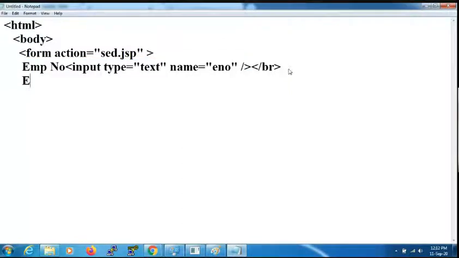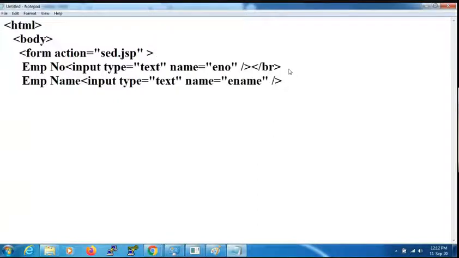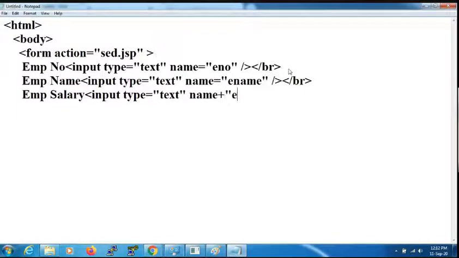Employee name, input type is equal to text, name is equal to name. Then a break here. Just type employee salary. Input type is equal to text, name is equal to salary. This is the field name here, salary. Then break.